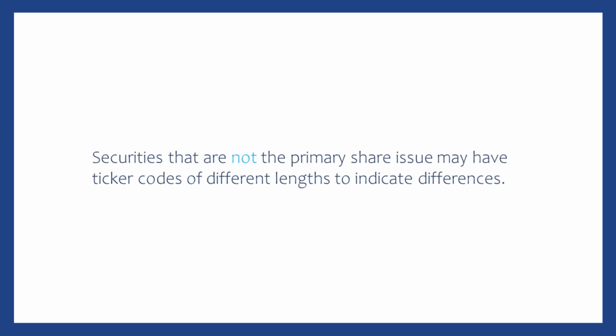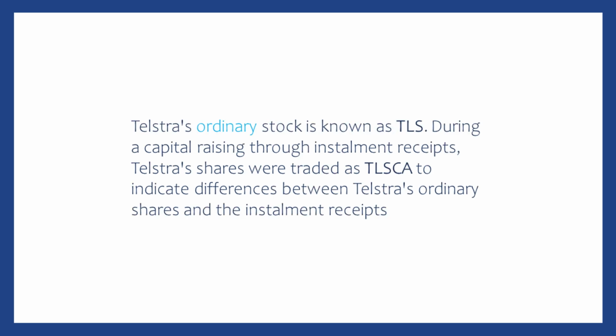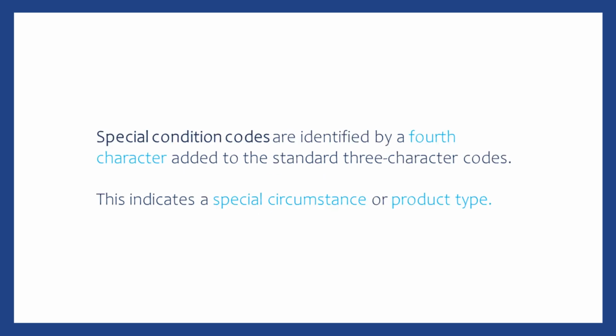Other securities that aren't the primary issue of shares may use a different length of ticker code to indicate that there is something different about them. For example, during a capital raising through installment receipts, Telstra's fully paid ordinary stock is known as TLS, while Telstra's shares traded as installment receipts were represented by the code TLSCA. The addition of a 4th character in special condition codes further distinguishes specific circumstances or product types.